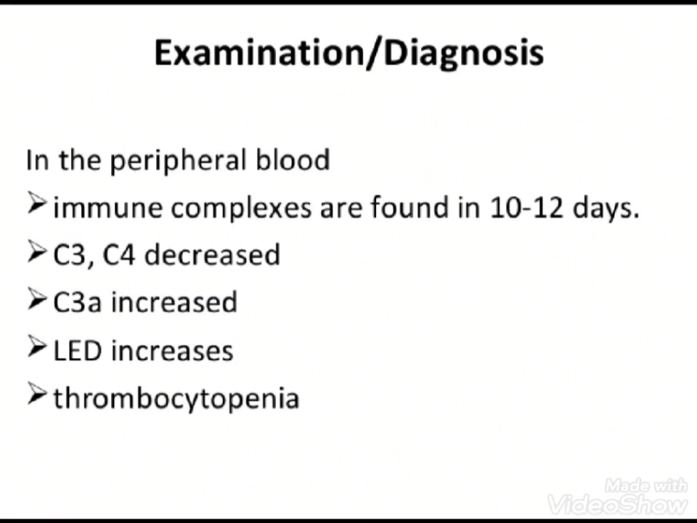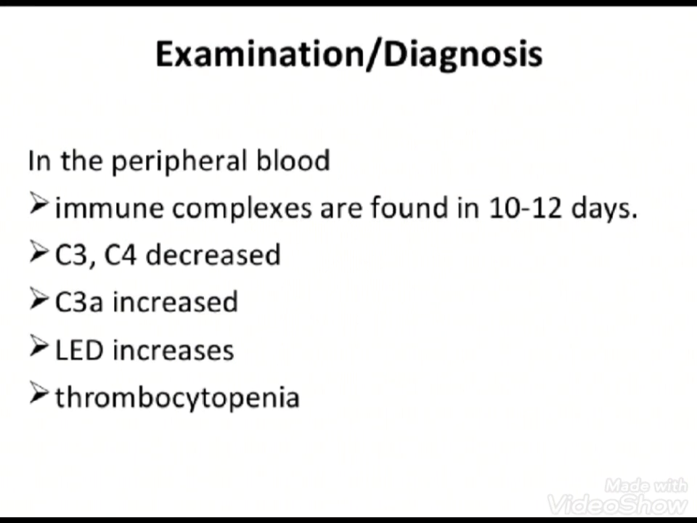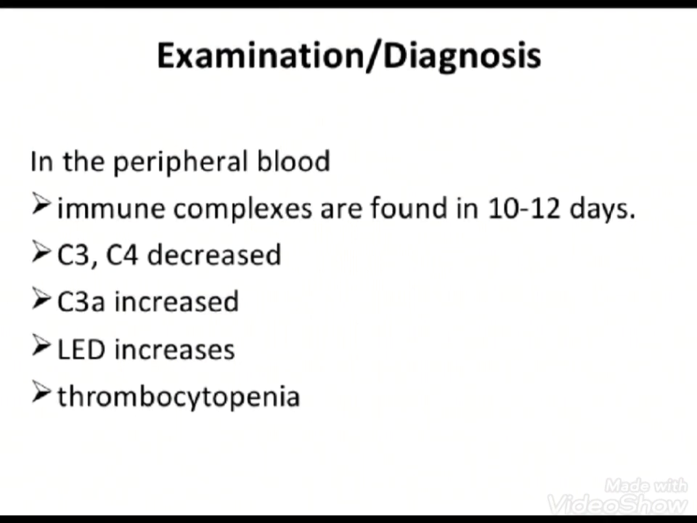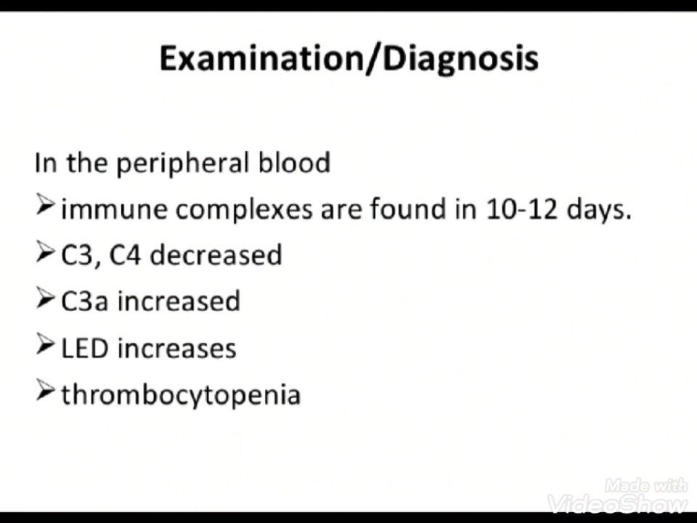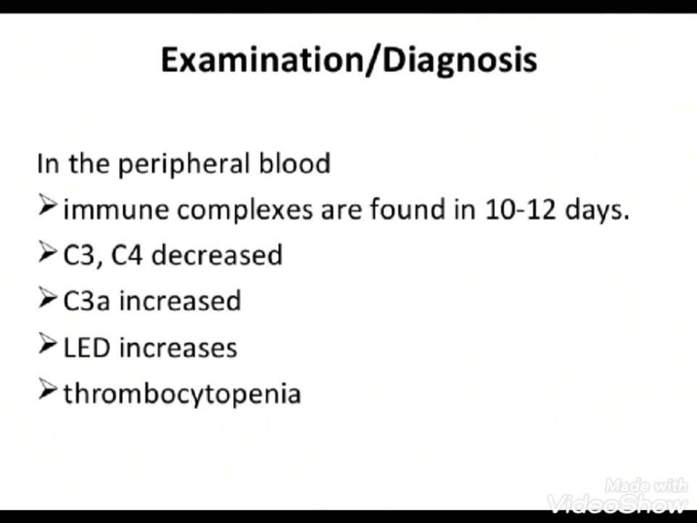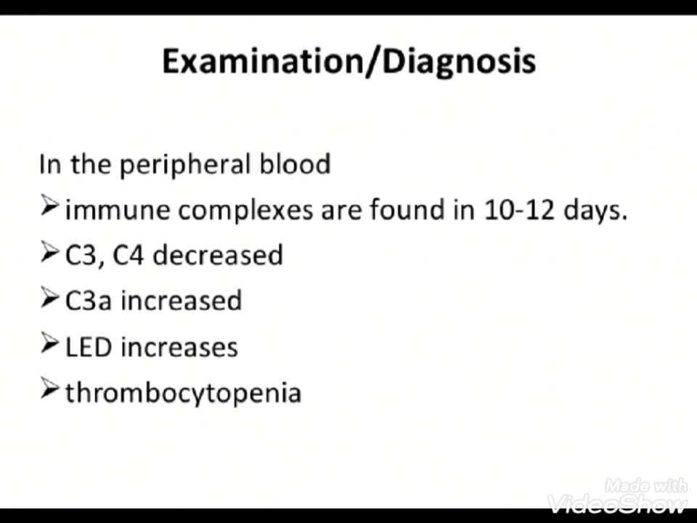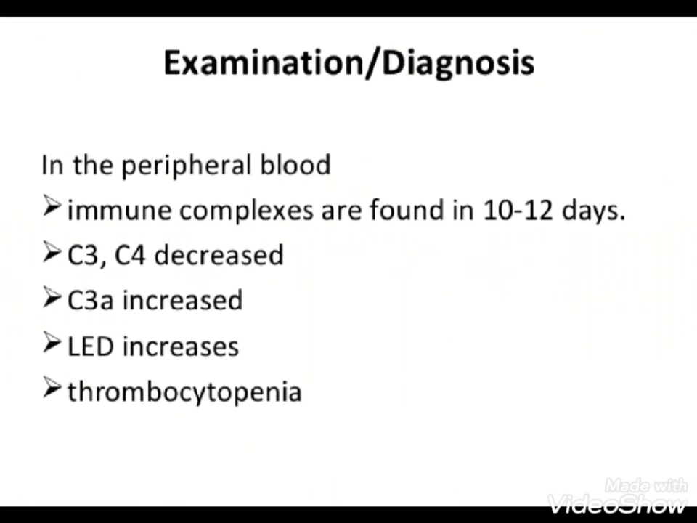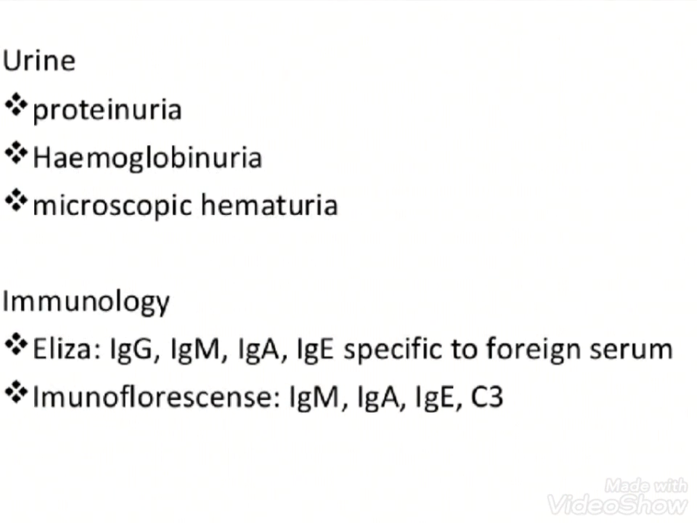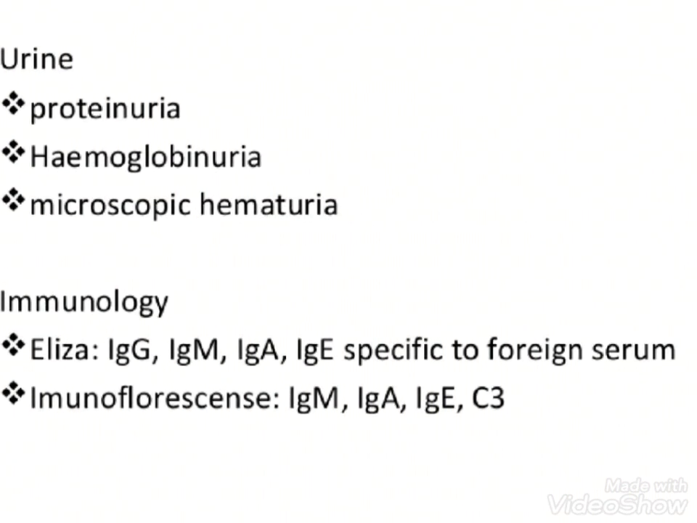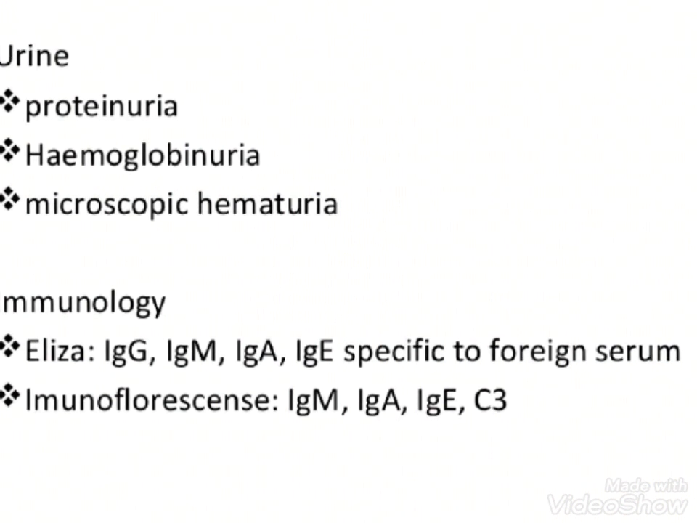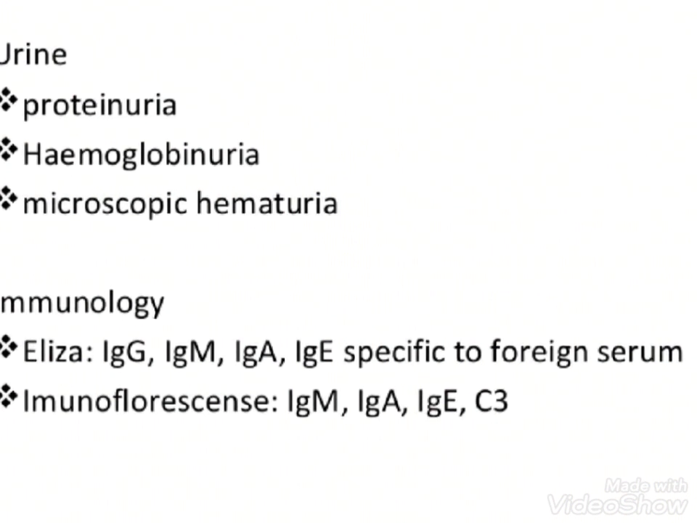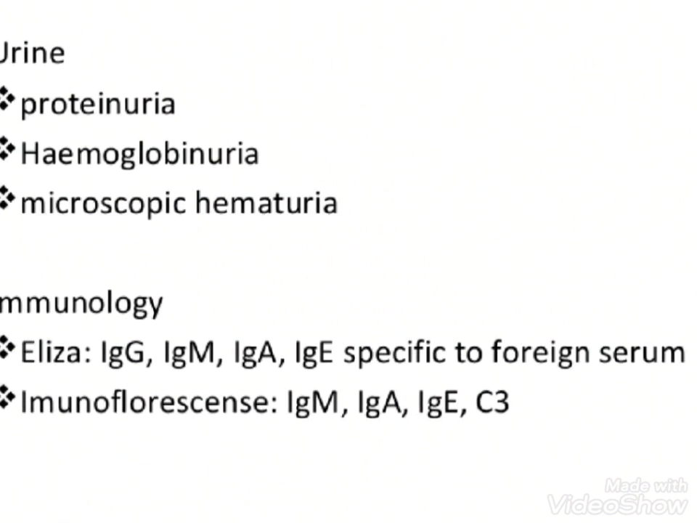Then the diagnostic procedures. What diagnosis will you do on the patient to confirm serum sickness? First and foremost, as usual, history collection and physical examination. Then you will go for blood collection. After that, a urine test, in which you will see proteinuria, hemoglobinuria, and microscopic hematuria. Then you will go for immunological tests, in which it will be the ELISA test and immunofluorescence test.